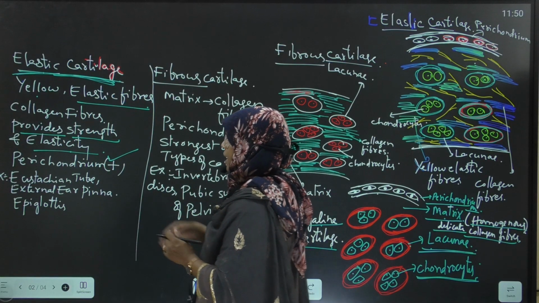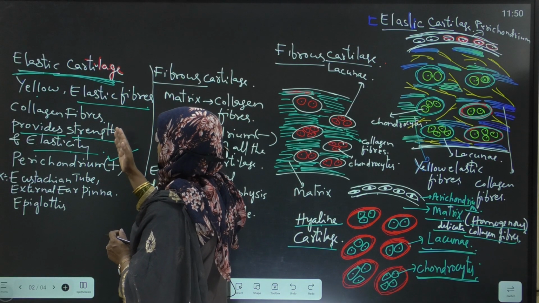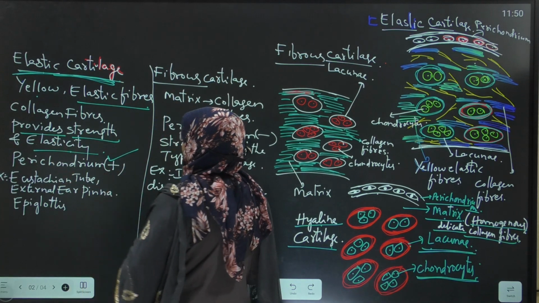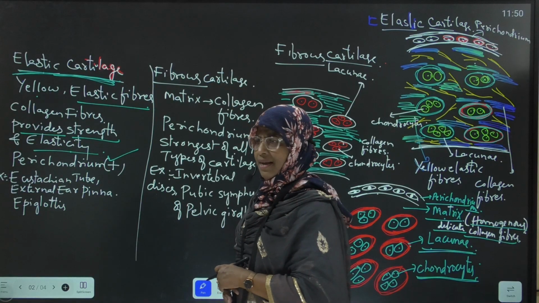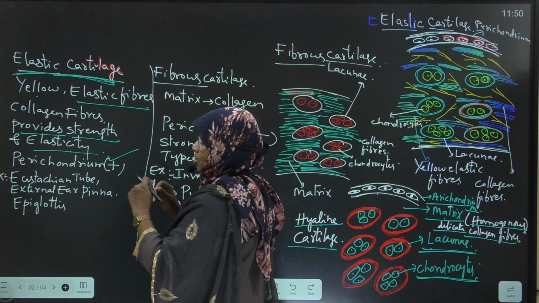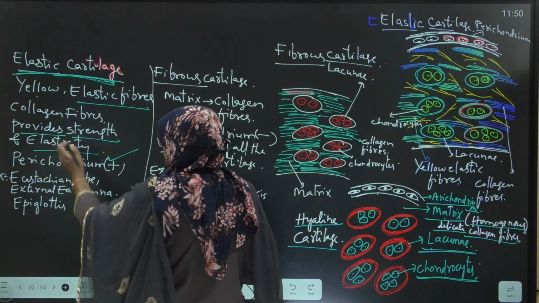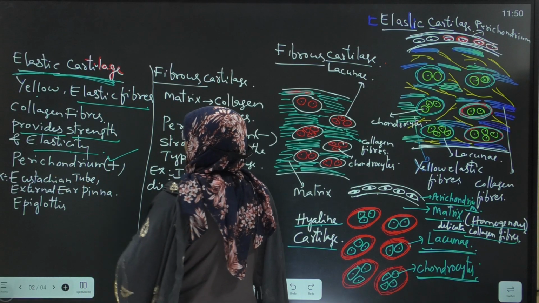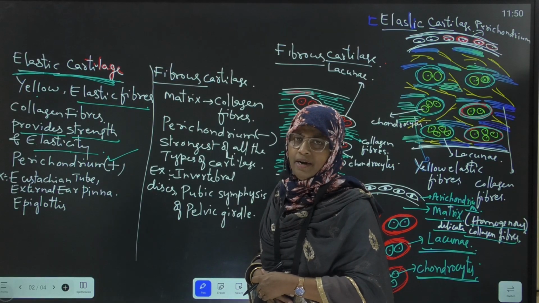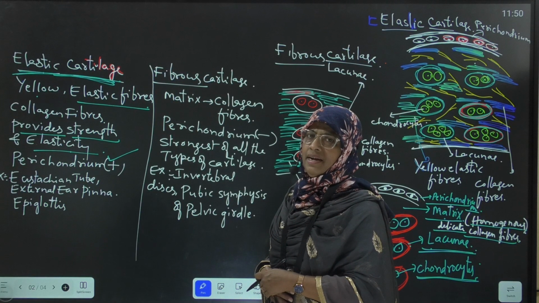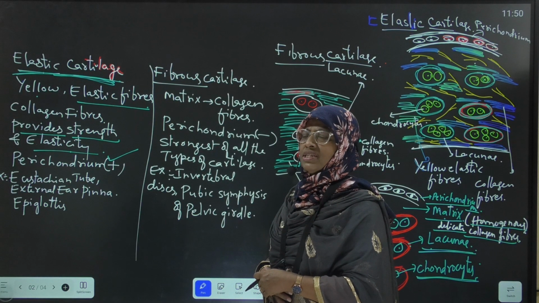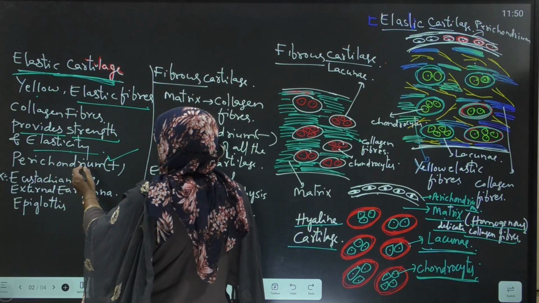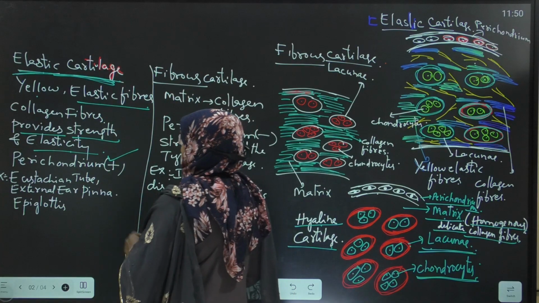Next, they provide strength. This cartilage provides strength and elasticity, which means it shows a rubber band like nature. And it consists of perichondrium. What is perichondrium? The outer fibrous connective tissue sheath which covers the cartilage is called perichondrium. So perichondrium is present in elastic cartilage.